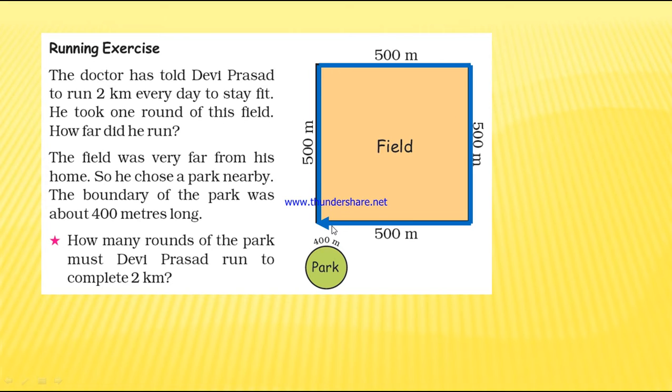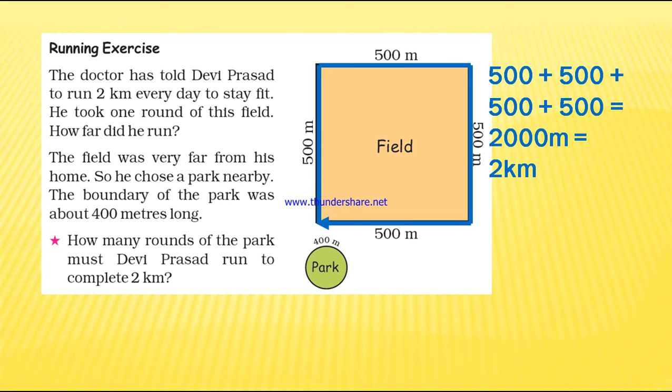So let's calculate. 500 plus 500 plus 500 plus 500, because the square has four sides, all the sides are equal, so when we add the distances you have totally 2000 meter. We know very well 1000 meter is 1 kilometer, so 2000 meter is 2 kilometer.